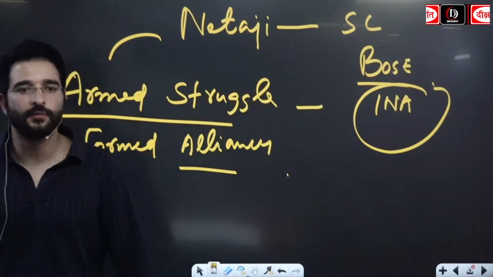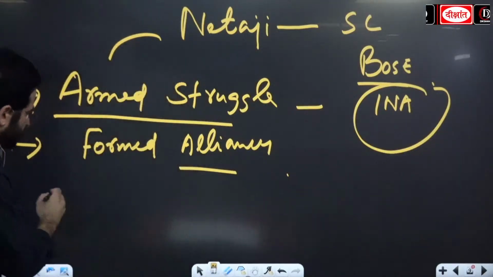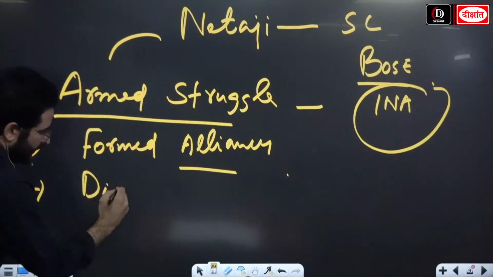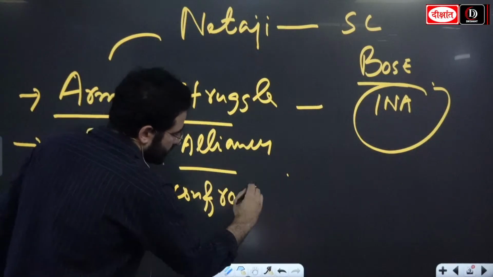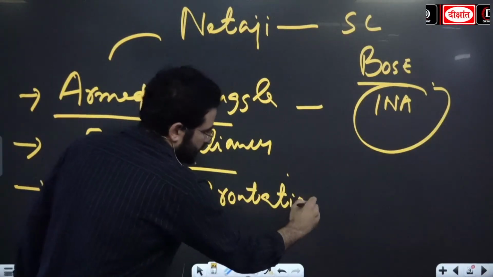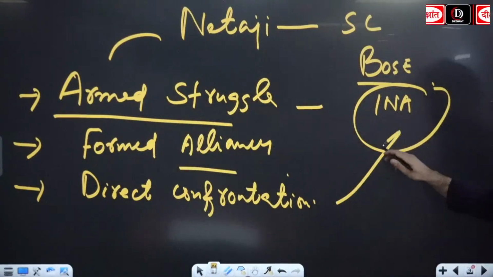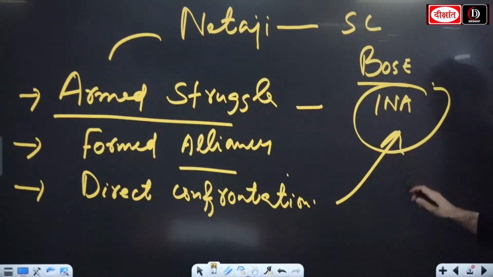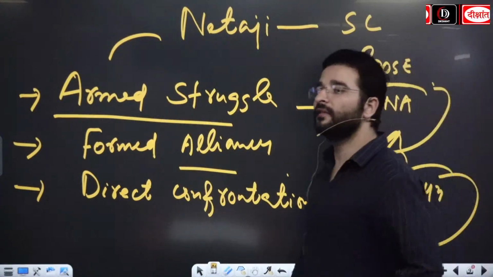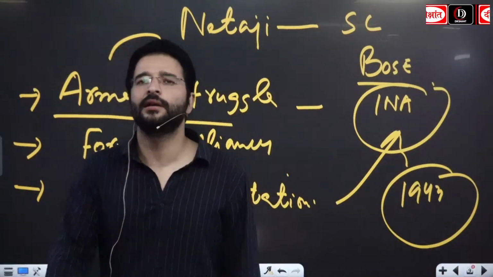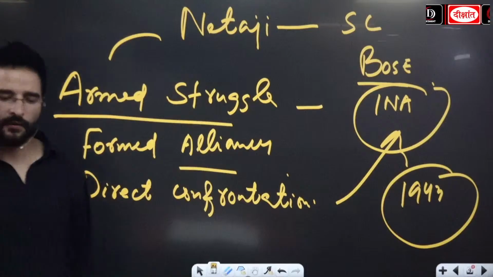Netaji Subhash Chandra Bose also believed in direct confrontation, that we witnessed when he led the Indian National Army in 1943, where he was invited by Captain Mohan Singh as well as Raj Bihari Bose.